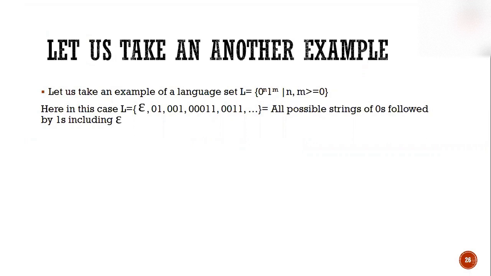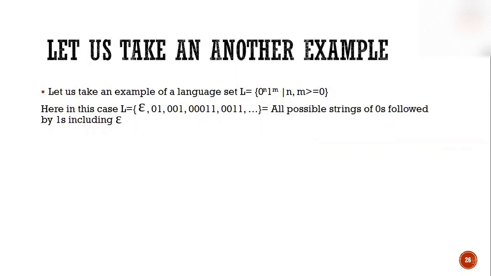Here you can see that the 0 has n as its superscript and power, and 1 has m as its power. Both of these are independent of each other. It means the number of zeros is not dependent on the number of ones. Any number of zeros can come in the preceding part of the string, and any number of ones in the succeeding part.